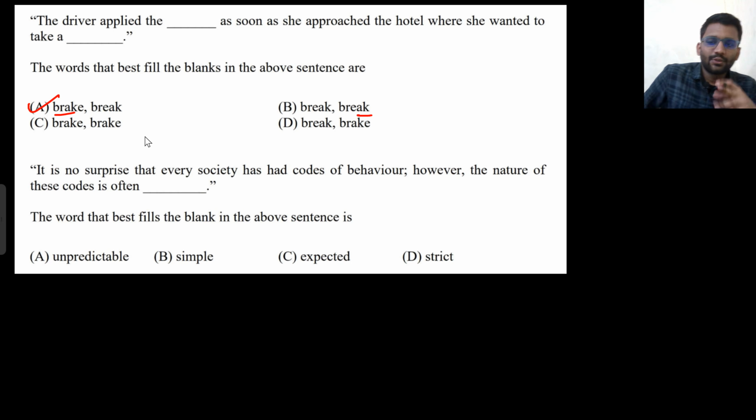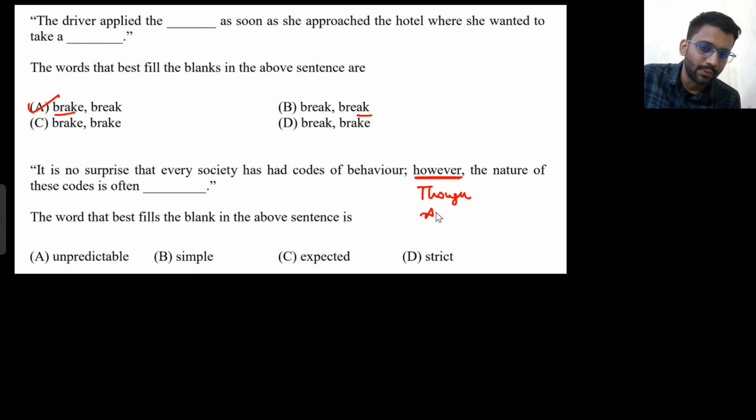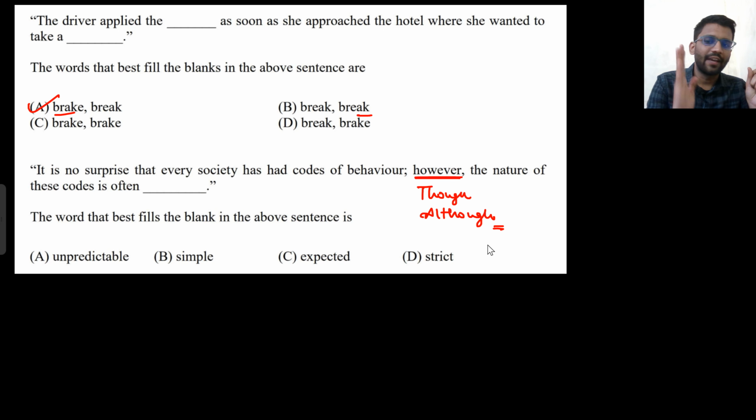Now the second question. It's no surprise that every society has had codes of behavior. However, the nature of the codes is often blank. Now these words, however, though, although, define the negation. Like your next statement after these words would be the negation of the previous statement. In the previous statement, what they are saying is that it is no surprise that every society has had some codes of behavior.